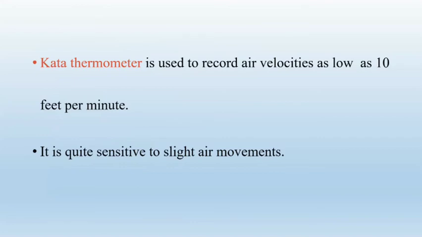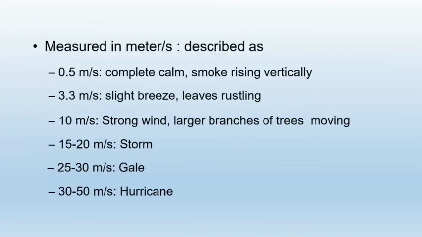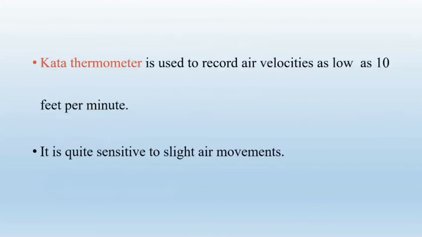This means if the velocity of air is less than 0.5 meter per second and cannot be read by the anemometer, then we will use the Kata thermometer, because it gives readings as low as 10 feet per minute as it is very sensitive to slight air movements.